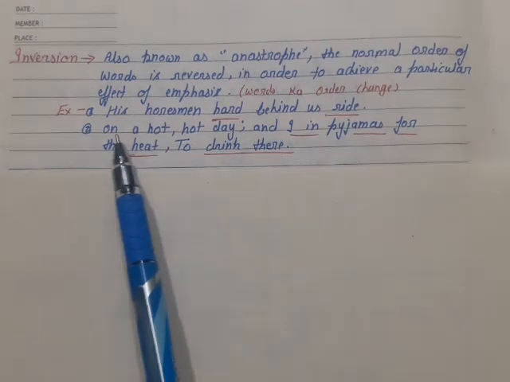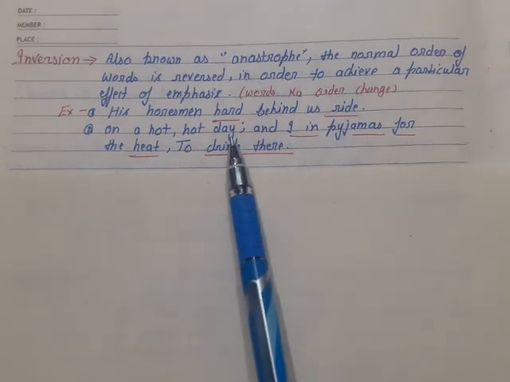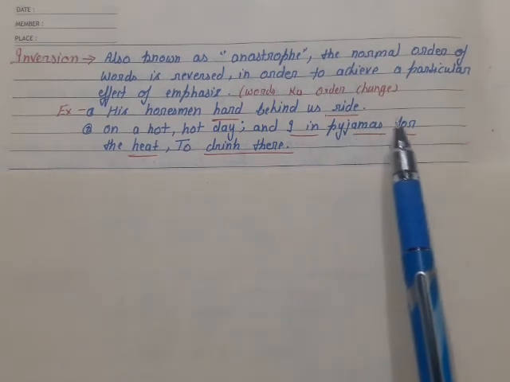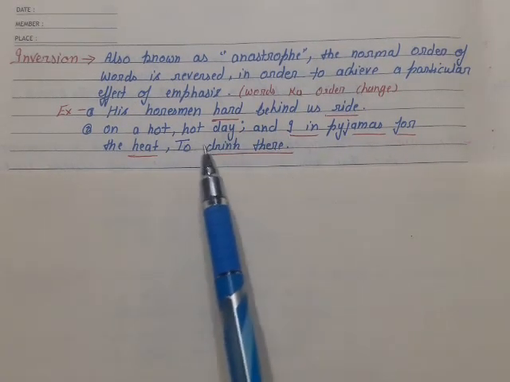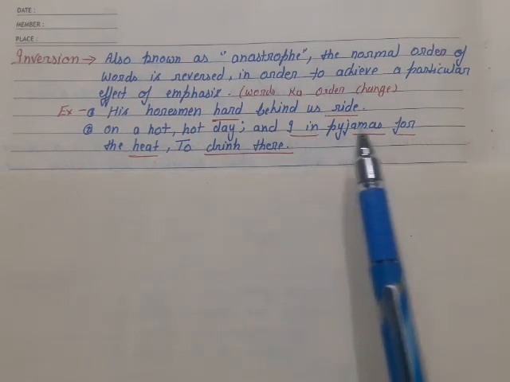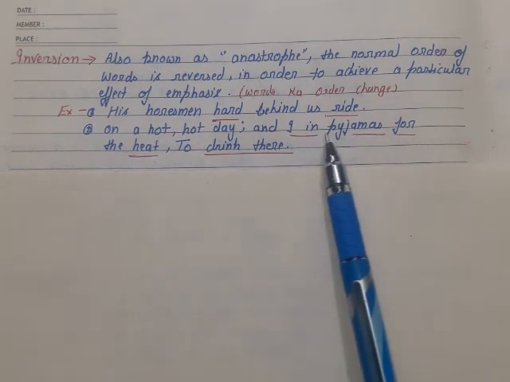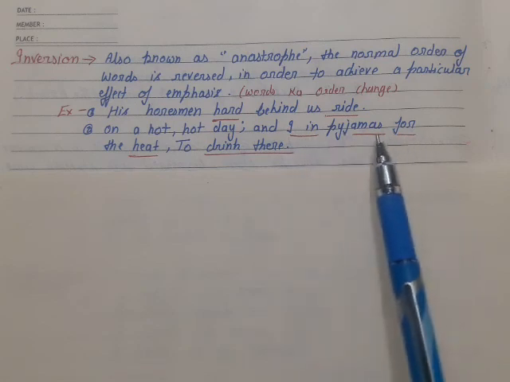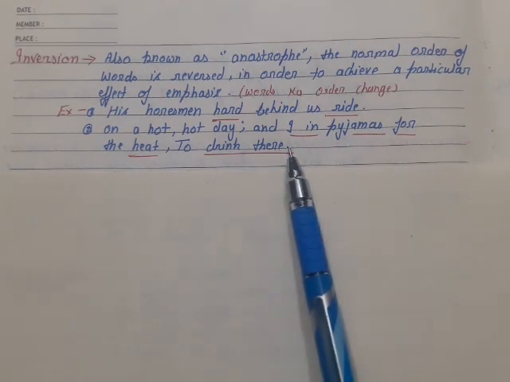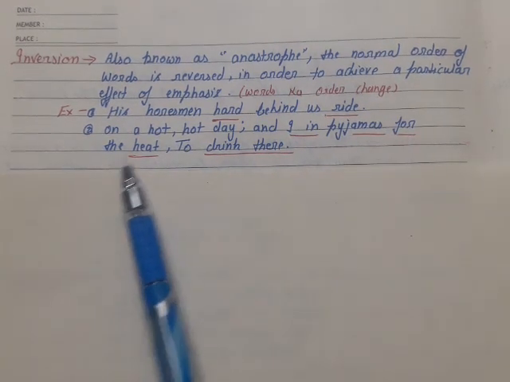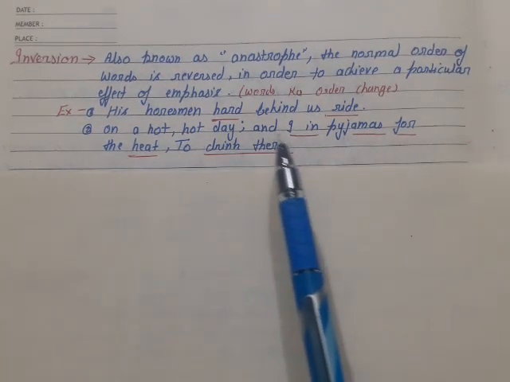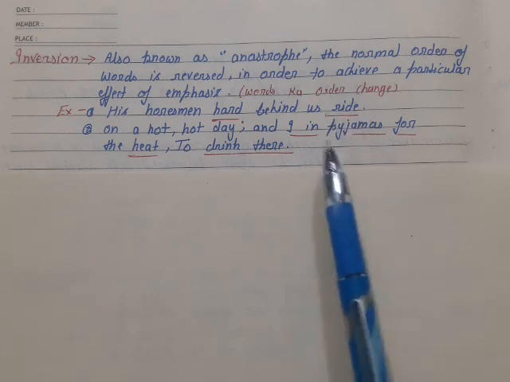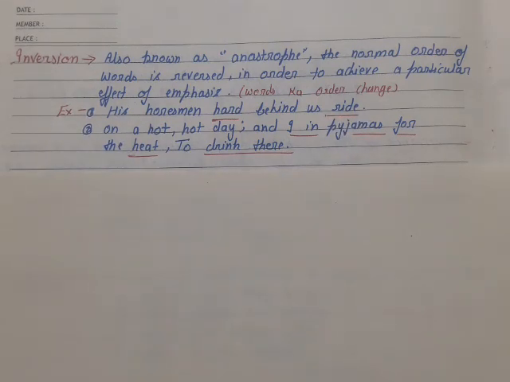In the next example: on a hot day and I in pajamas for the heat to drink there. Here also the order is changed. What should the sentence be? The poet should say, I was in pajamas and I went to drink water and it was a hot day. The word heat should be used at the end, but the order of the words is changed to create a musical effect. So this is the inversion literary device.